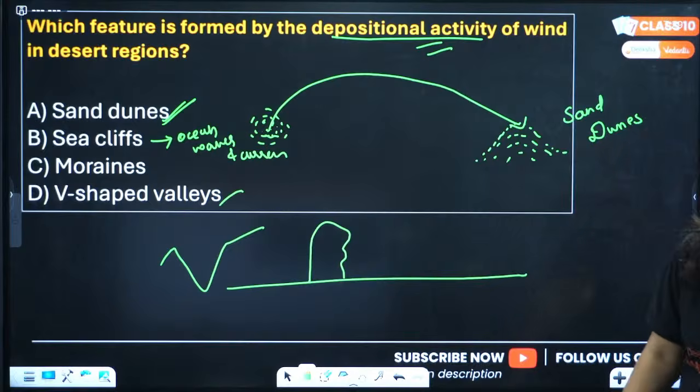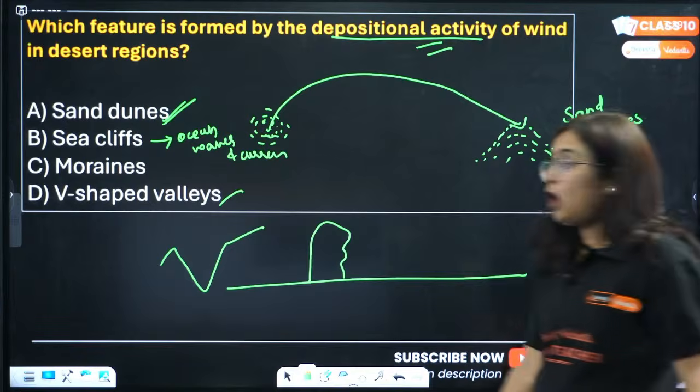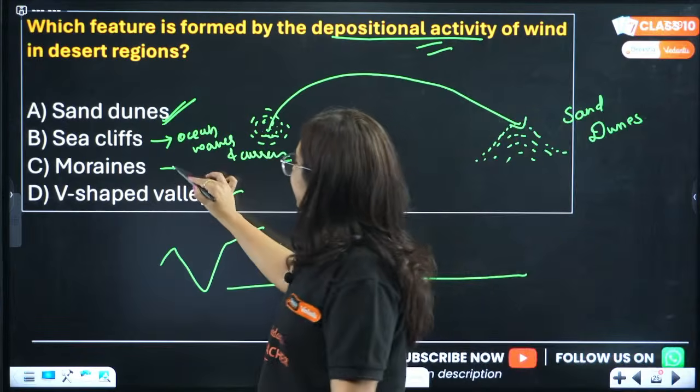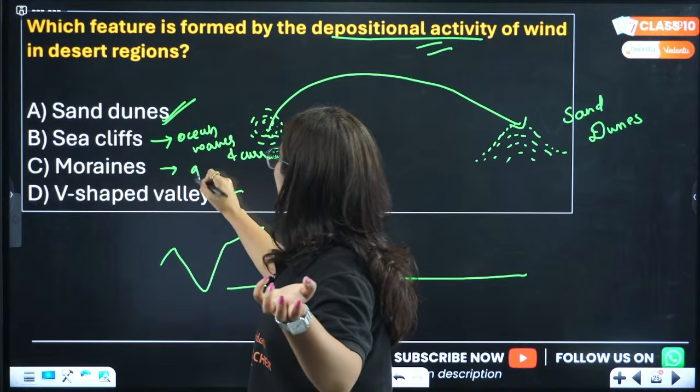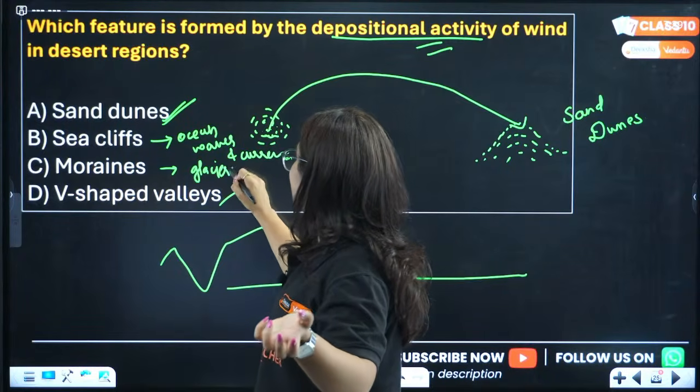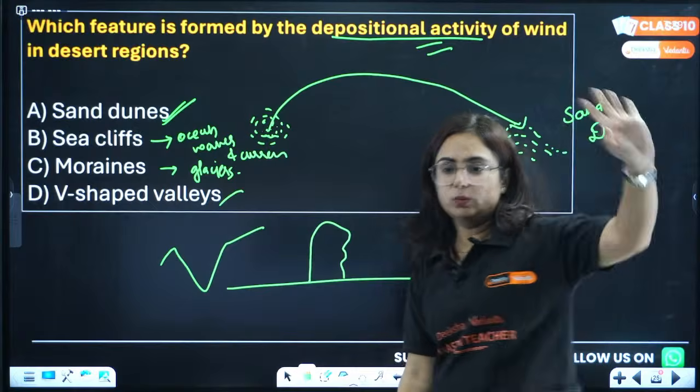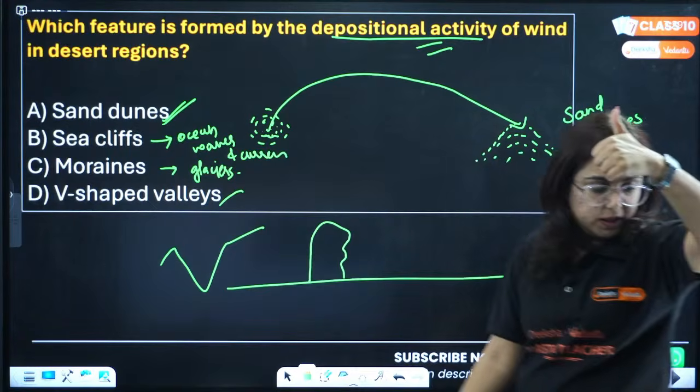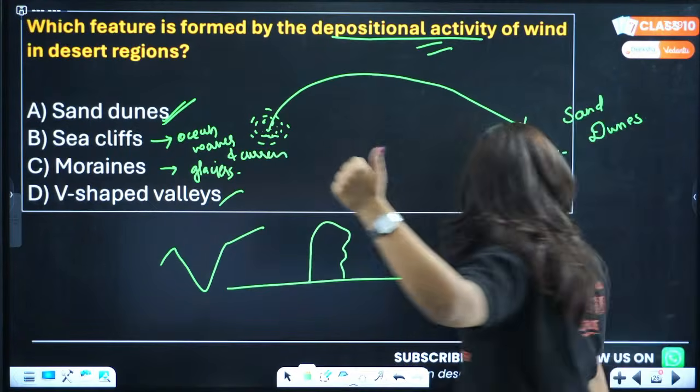If I talk about moraines particularly, these are deposited because of glaciers. So sand dune by wind is the correct answer. Very good, you gave me the correct answer.